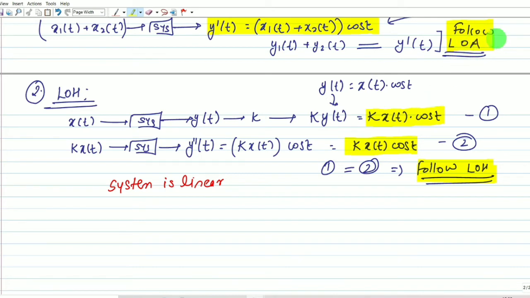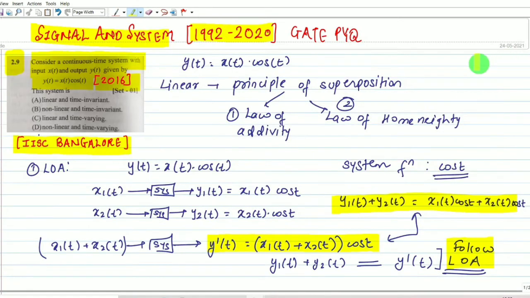Here both are following the law of homogeneity as well as the law of additivity. So therefore we can comment our system is linear. First part is done. Let me check which options are available to me. The system is linear, so options A and B can be rejected. Option D can be rejected. We are left with options A and C.